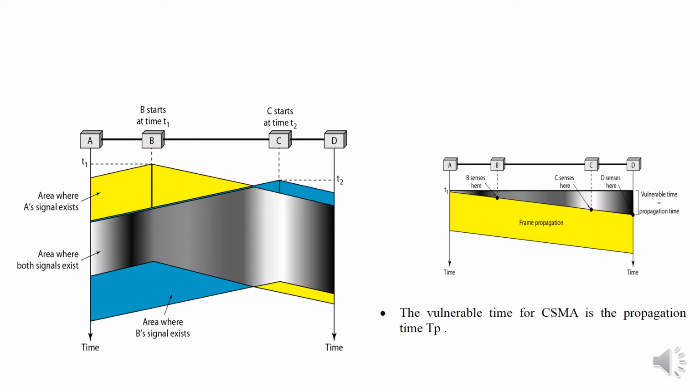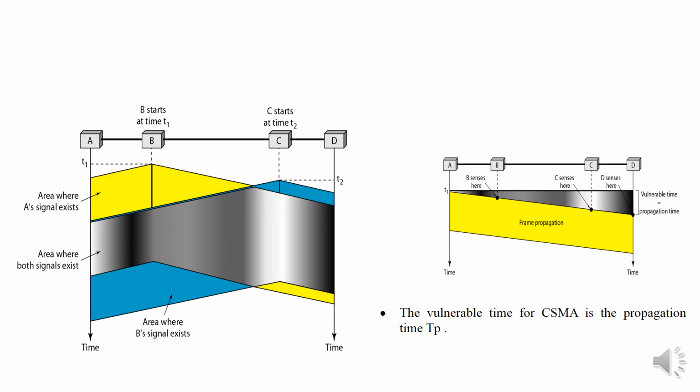In the first diagram, we can observe that at time t1, station B senses the medium and finds it idle. So it starts sending the frame. At time t2, station C senses the medium and finds it idle, because at this time the first bits from station B have not reached station C. Station C also sends a frame. So the two signals collide and both frames are destroyed.